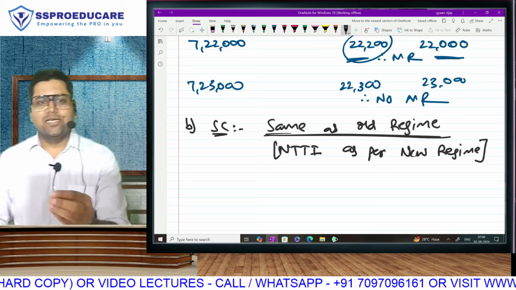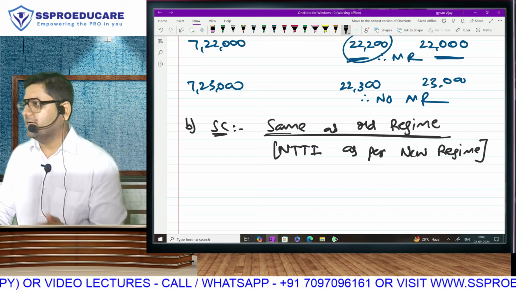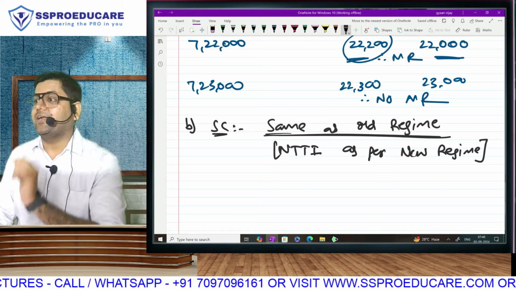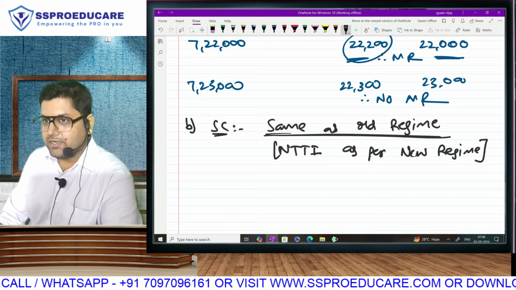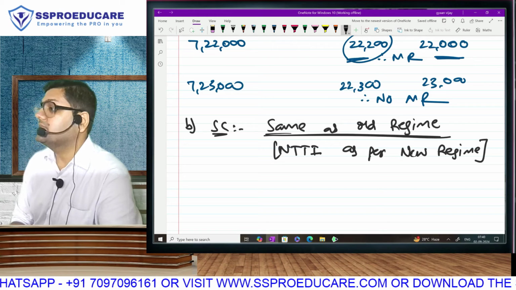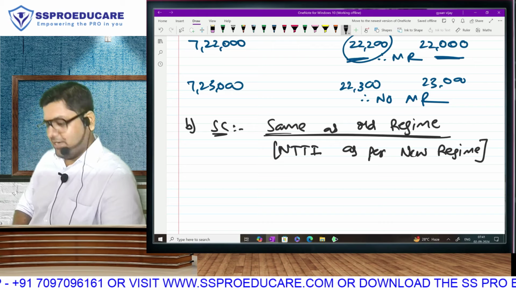Okay. So for example, you have taken some special economic zone deduction of 30 lakh in the old regime, and thus your NTTI is 40 lakh rupees. So in the old regime, no surcharge. But in the new regime, that 30 lakh will not be allowed. So your NTTI will become 70 lakh rupees. So there will be 10% surcharge. You understood? Rates are the same, but check income as per the new regime. And then auntie brought one more amendment last year.